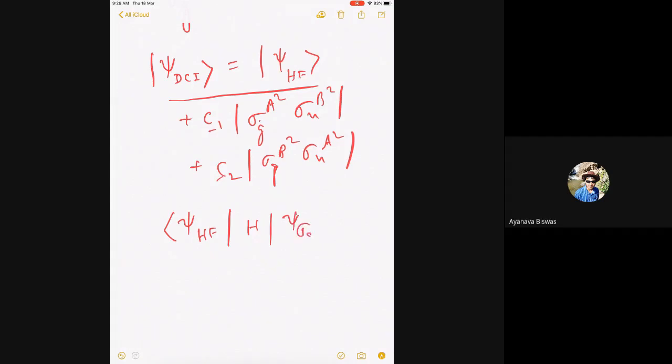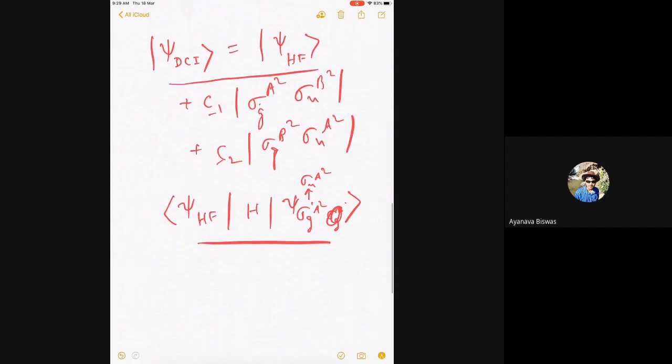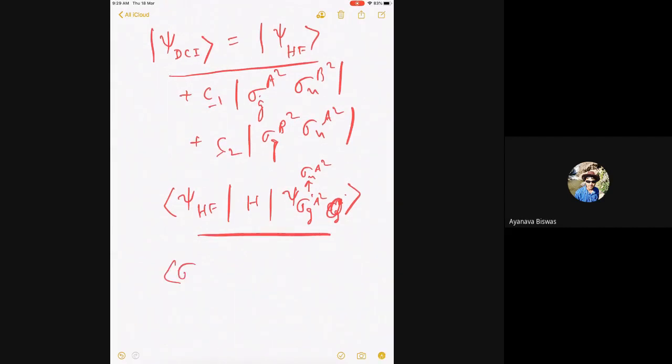So psi sigma g a square sigma g b square, or sigma g a square to sigma u a square, of this kind. So basically, I will require a determinant of this kind: sigma g a square, sigma g b square, the Hamiltonian, then one of them sigma u a square, sigma g b square, or vice versa.